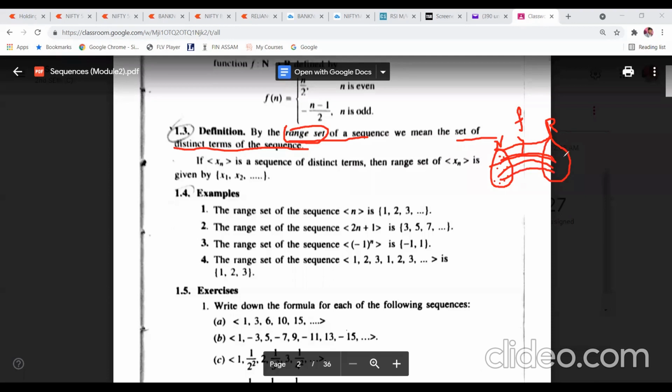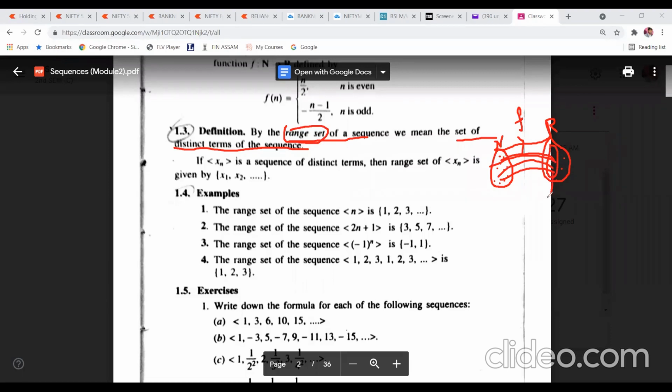So here you may find that some of the elements are left which do not have any pre-image in the first set. So the elements of the first set which are mapping to the elements of the second set, you take the numbers which are images of the elements of the first set.